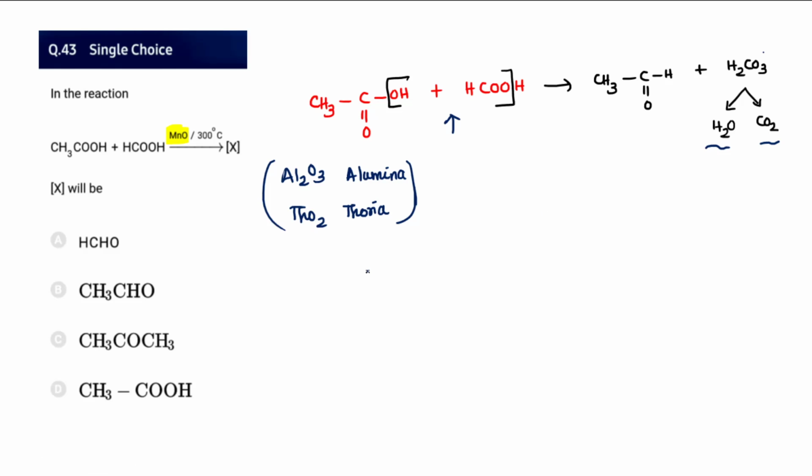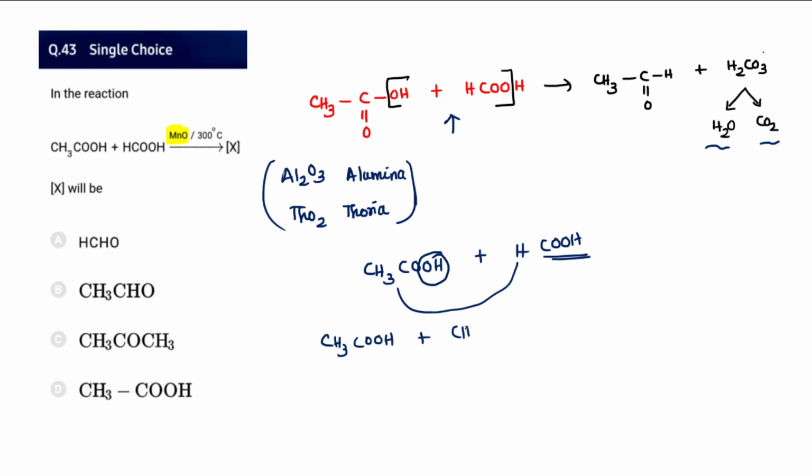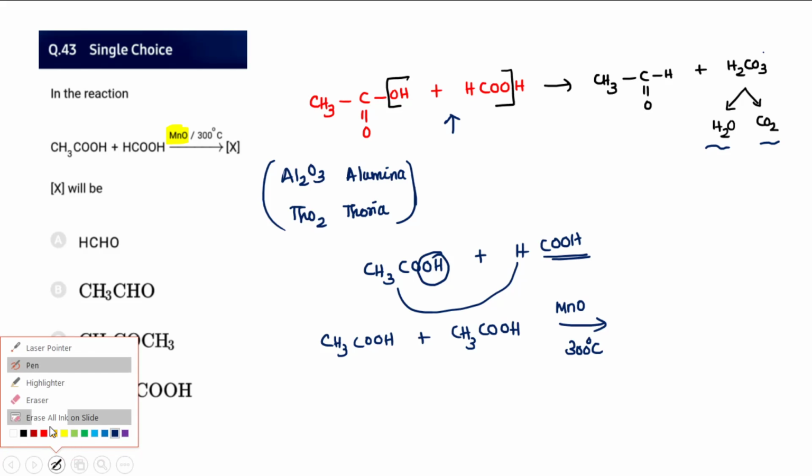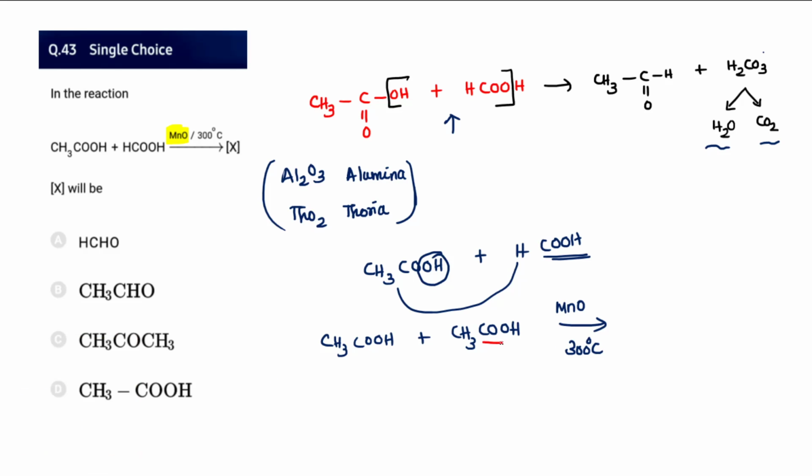Or in a simple way, I will suggest, remember this way also, the tactic can be done like this: HCOOH, from this one COOH, from this one OH, so attach with this one. Because let's say 2 molecules of acetic acid are combined, what must be the thermal decomposition of this reaction? The same reaction, I'm giving with 2 molecules of acetic acid with MnO at 300 degrees Celsius. The trick that you must use here is, I will suggest, remove the COOH completely and then OH completely from here. So CH3COCH3 will be obtained. It results in the ketone.